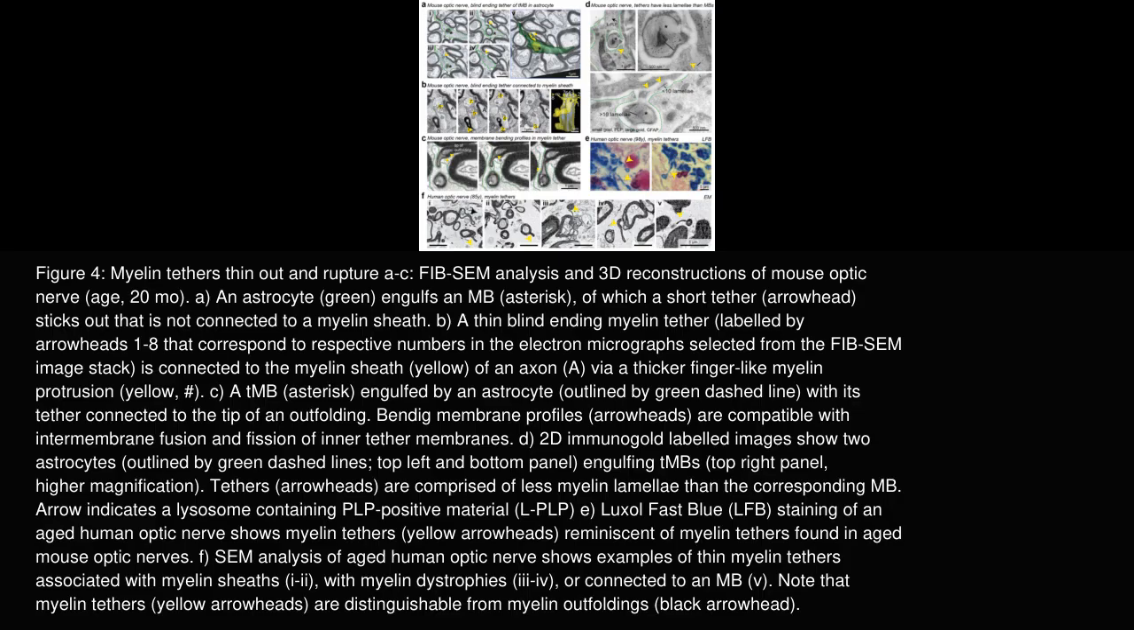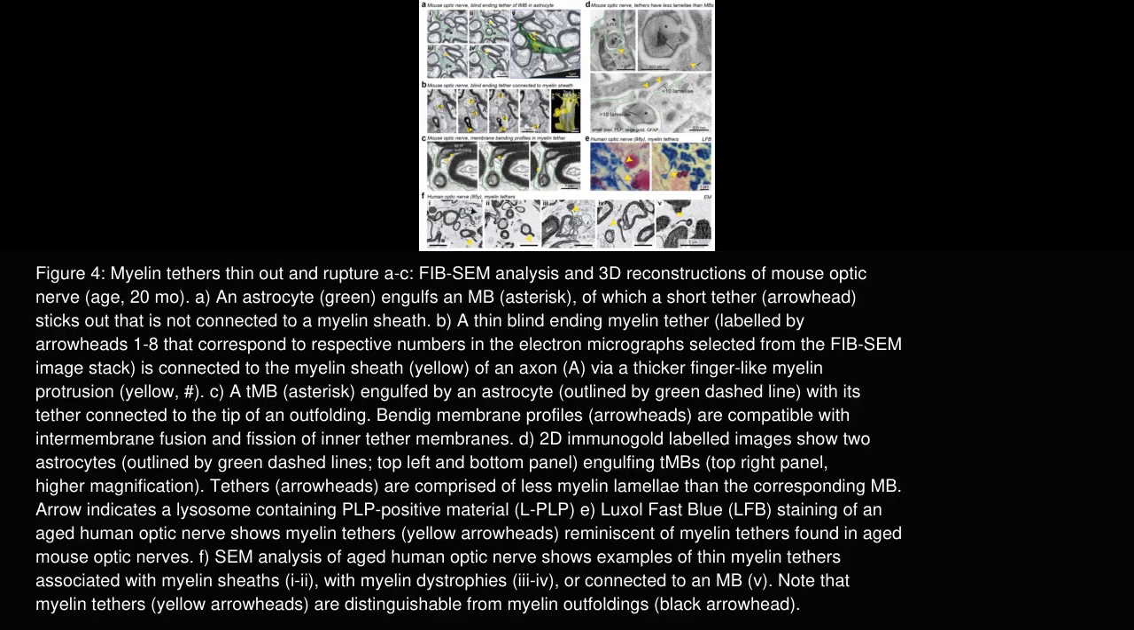Panel D shows 2D immunogold labeling for proteolipid protein, indicating that tethers have fewer myelin layers than the associated MBs, and lysosomes containing myelin protein-positive material are evident in astrocytes, highlighting ongoing degradation. Importantly, panels E and F demonstrate that similar thin myelin tethers are also detected in aged human optic nerves via Luxol fast blue staining and scanning electron microscopy.